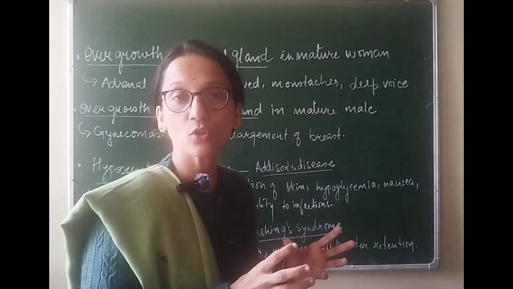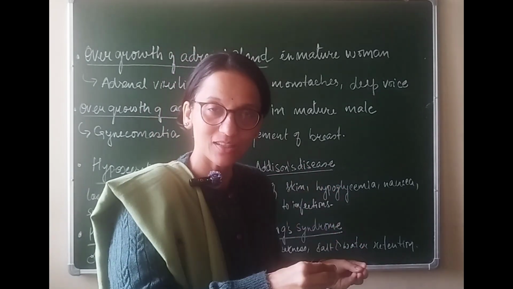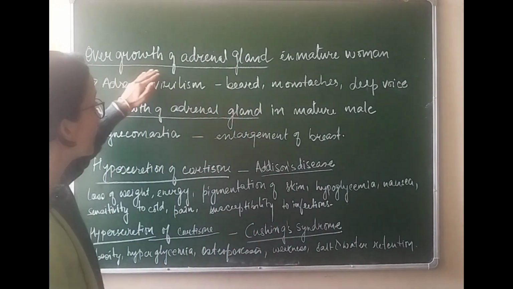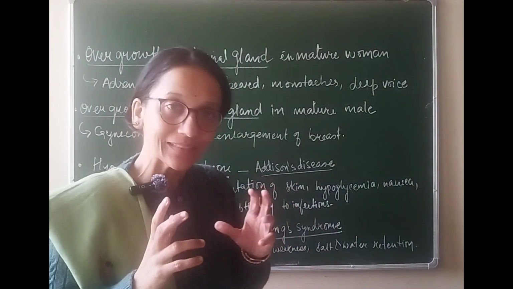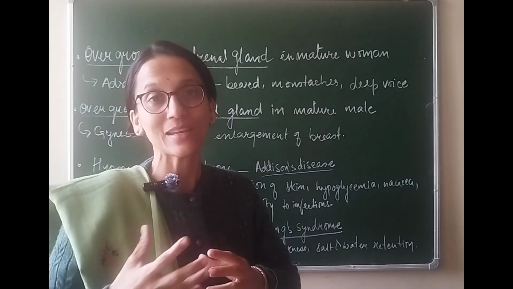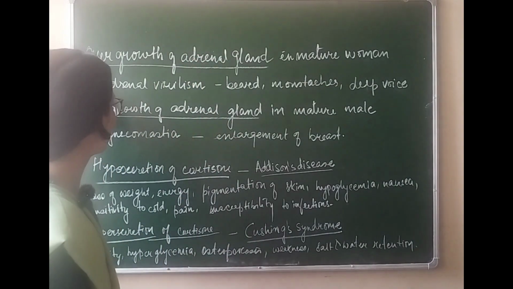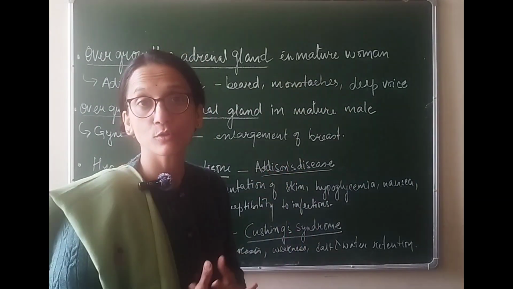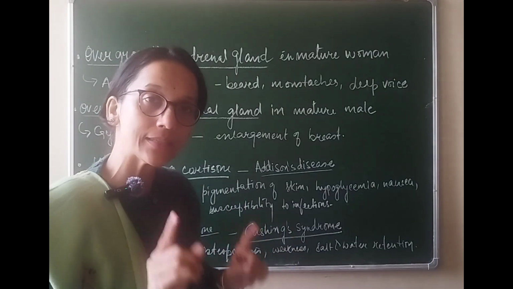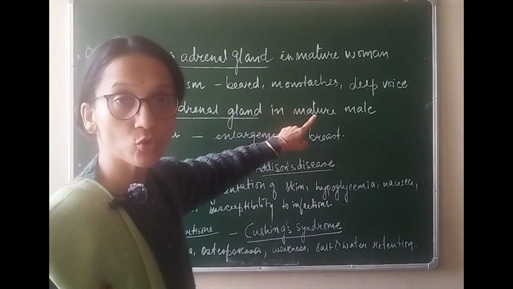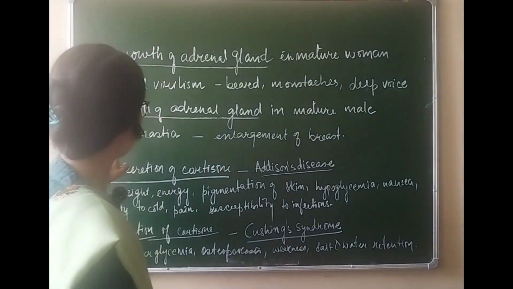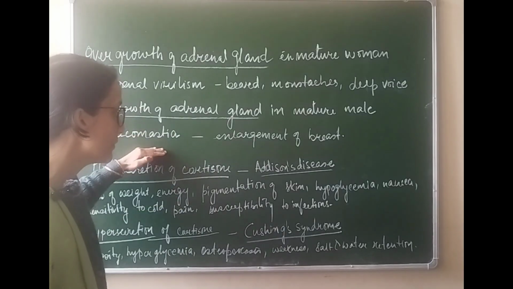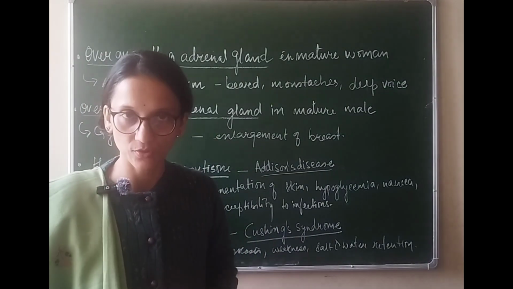Now I told that sex corticoids are very important because they are the masculine hormone in a female body and feminine hormone in a male body. But imagine a condition where there is overgrowth of adrenal gland in a mature woman, then in that case she is going to produce more male hormone in her body. This is known as adrenal virilism, and under such condition she may develop beard, moustache, and her voice can also become deep just like any other male. The same situation can also happen in a mature male body. Under such condition, they suffer from the disorder which is called gynecomastia. This is not mentioned in your book, but during this condition, they show enlargement of breast.